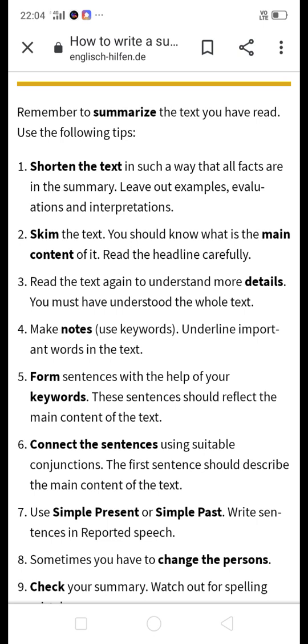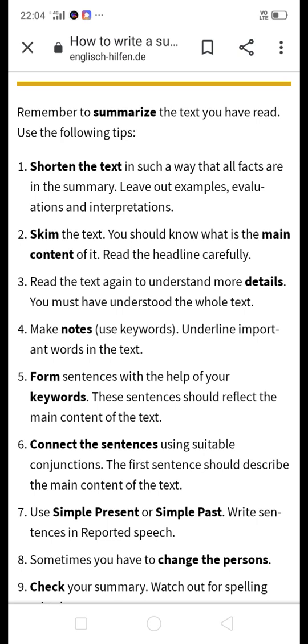Whatever the passage contains, you have to collect it. The number of words to be written may or may not be mentioned in the instructions. You have to write the summary in your own words, including words which are not in the passage.